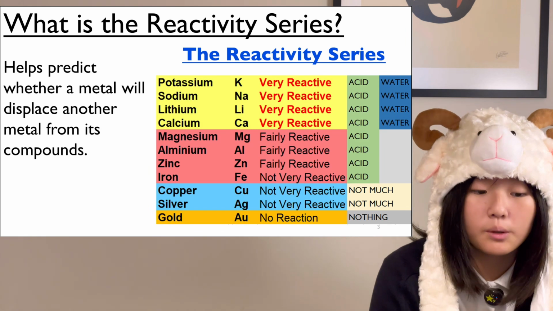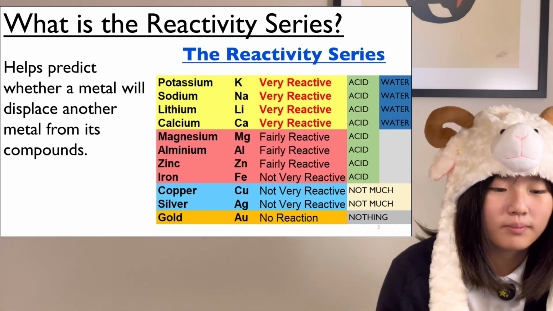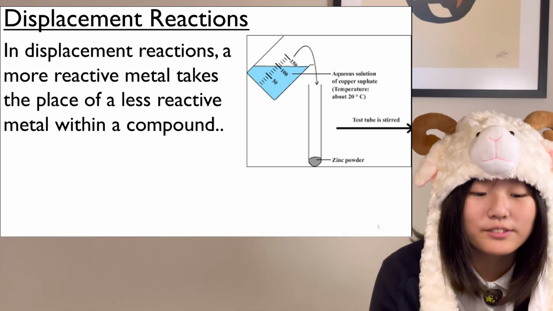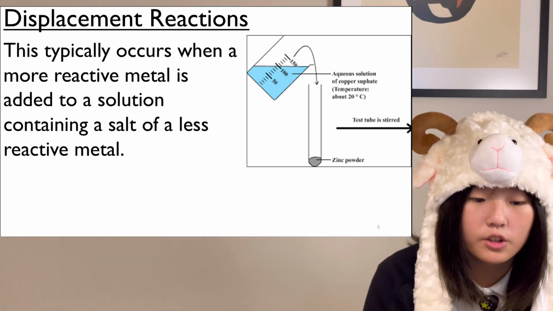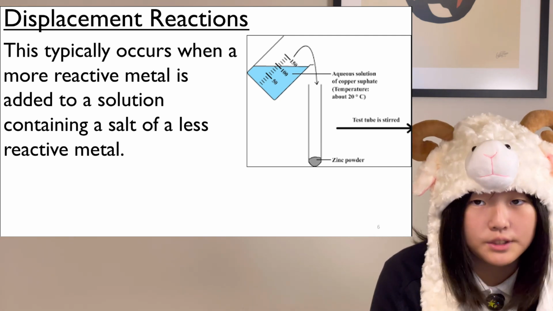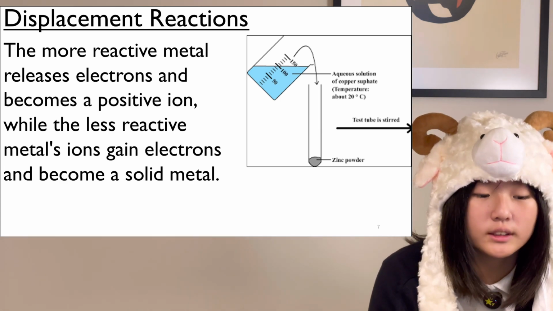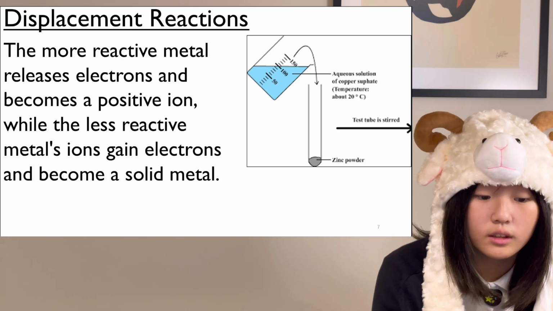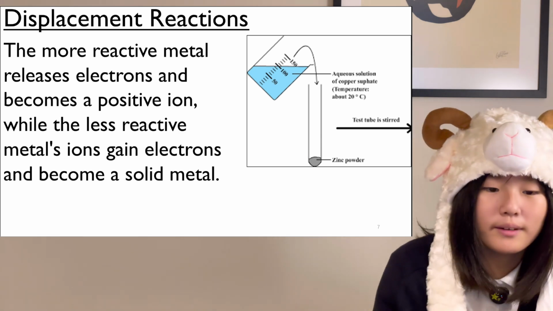This helps predict whether a metal will displace another metal from its compounds when it is mixed. In displacement reactions, a more reactive metal takes the place of a less reactive metal within a compound. This typically occurs when a more reactive metal is added to a solution containing a salt of a less reactive metal. The more reactive metal releases electrons and becomes a positive ion, while the less reactive metal's ions gain electrons and become the solid version of that metal.